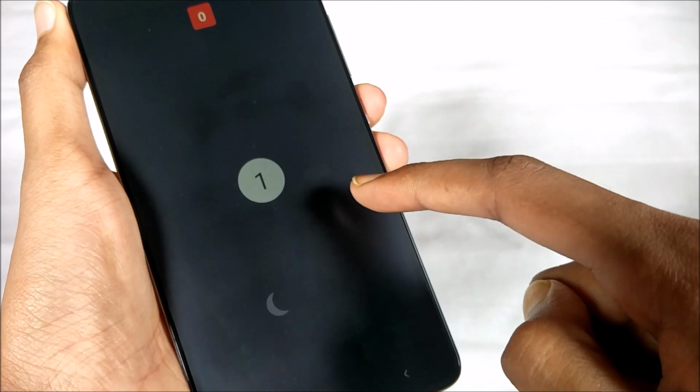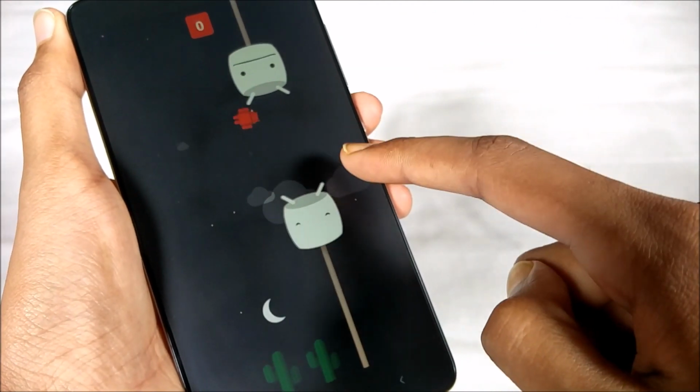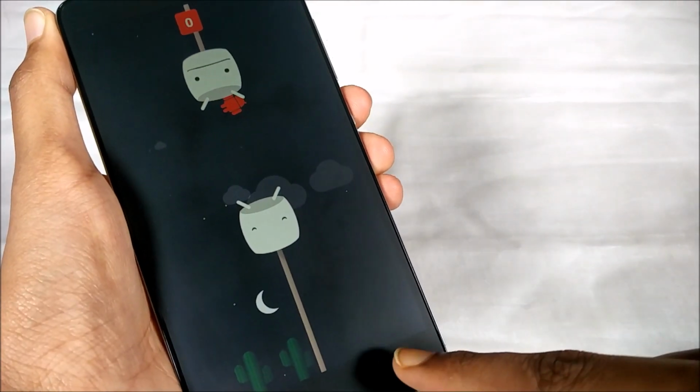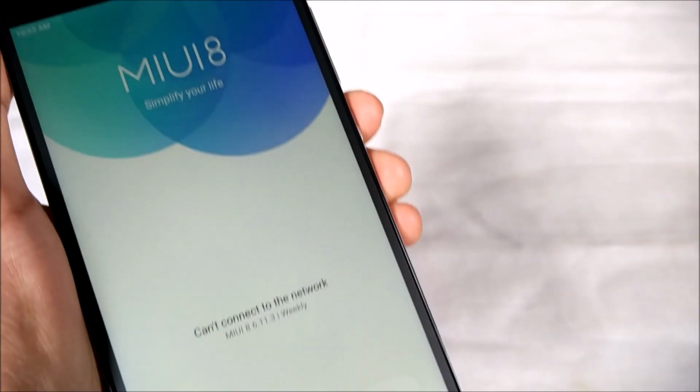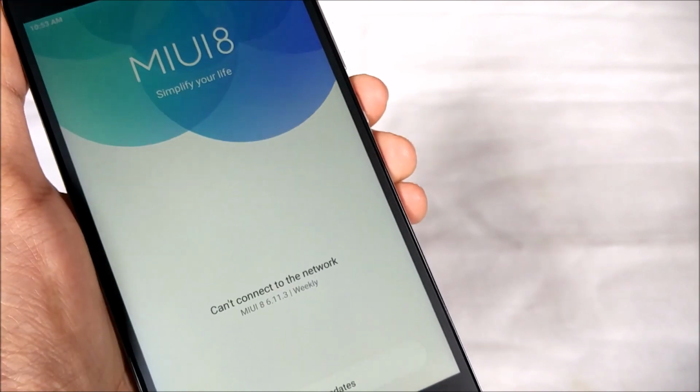You can install MIUI 8 based on Android Marshmallow on your Redmi Note 3. So we will flash MIUI 8 based on official Android Marshmallow without unlocking the bootloader and without rooting our phone. So let's get started.